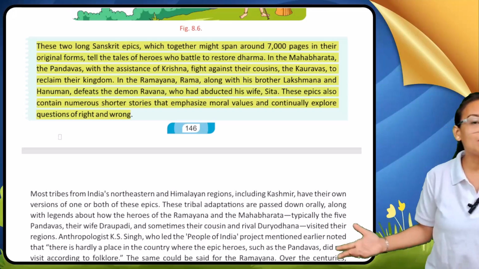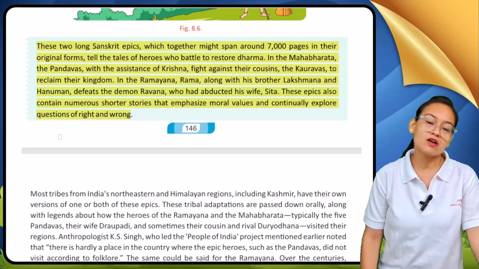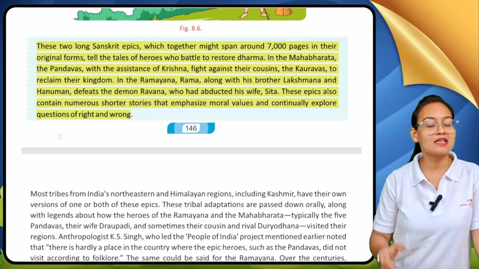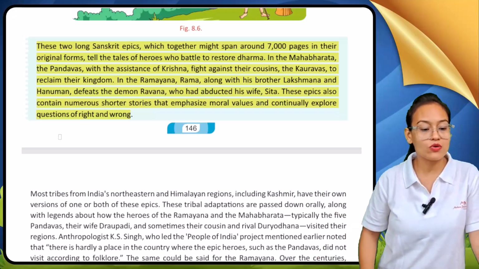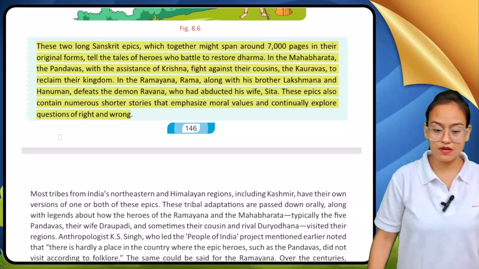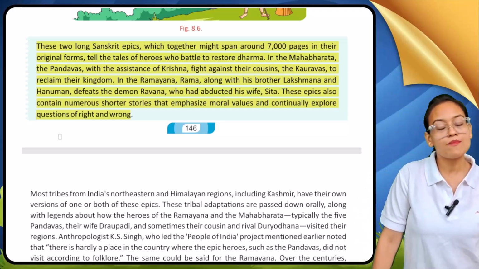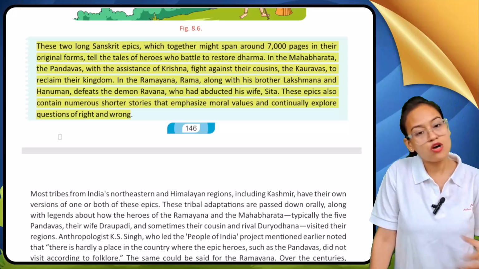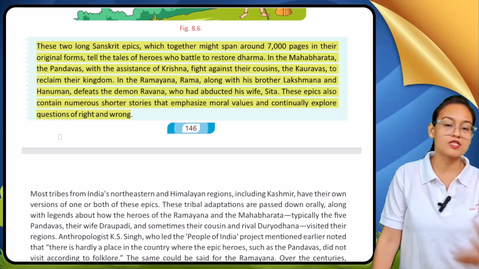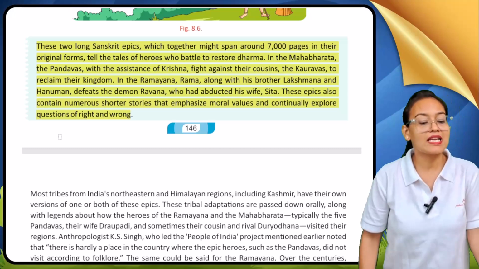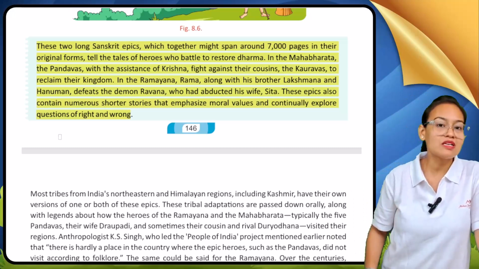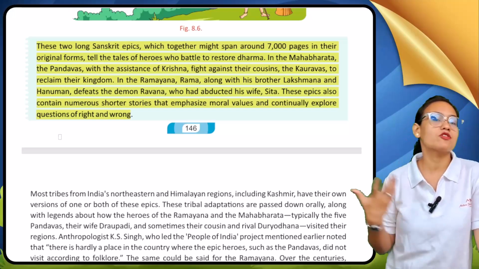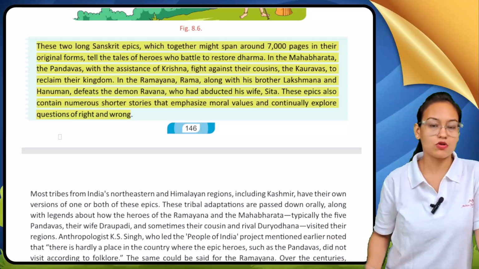In Mahabharata you can see the Pandavas, who were guided by Lord Krishna. They fought a battle against their cousins, the Kauravas, to reclaim their kingdom of Hastinapur. Similarly in Ramayana, my dear student, we can also see Lord Ram along with his brother Lakshman and Hanuman defeat the demon king Ravan. And why did he defeat Ravan? Because Ravan abducted goddess Sita.